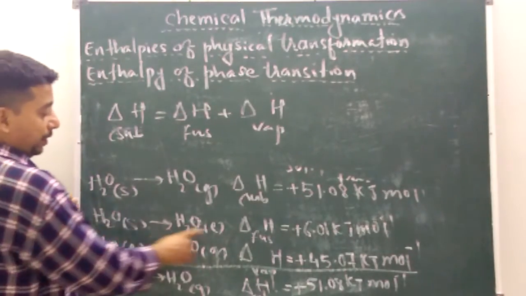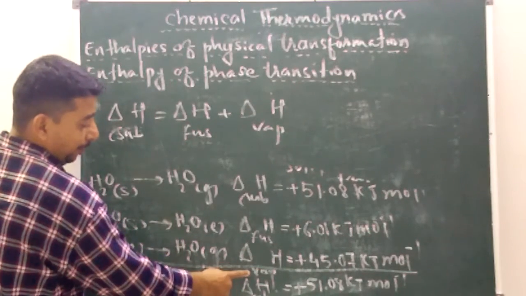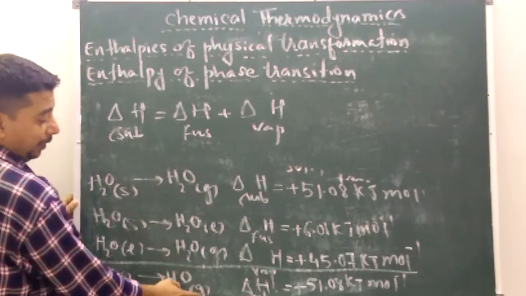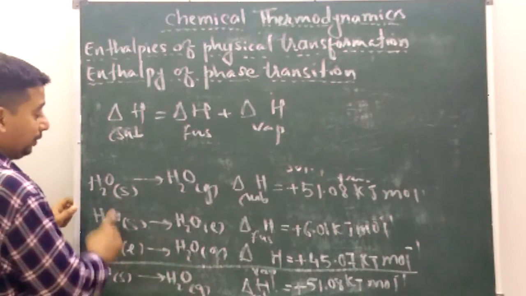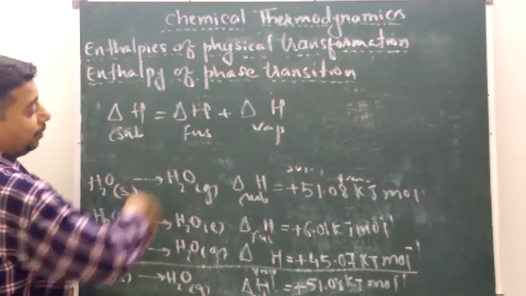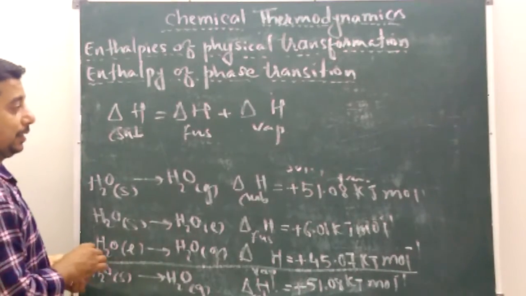See here, in the first step fusion is occurring, in the second step vaporization is occurring. The addition of both equations gives the enthalpy of sublimation. Therefore enthalpy of sublimation is equal to enthalpy of fusion plus enthalpy of vaporization.